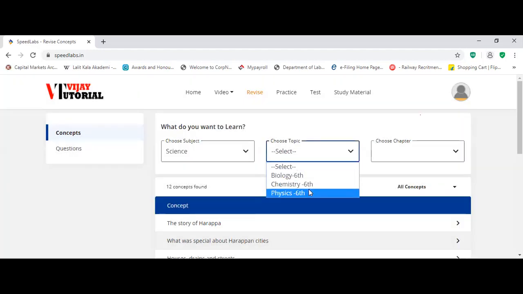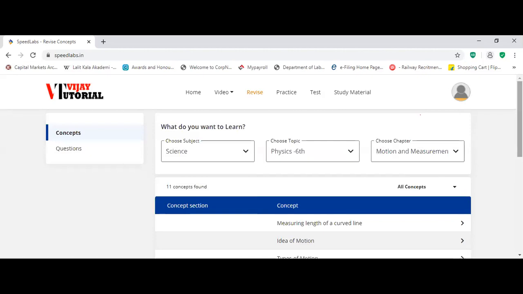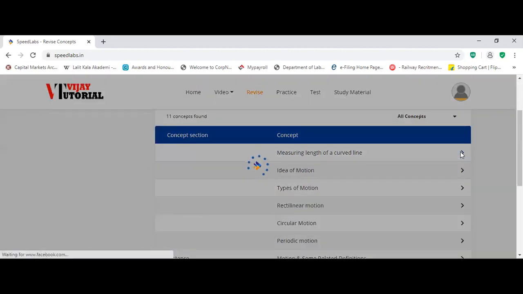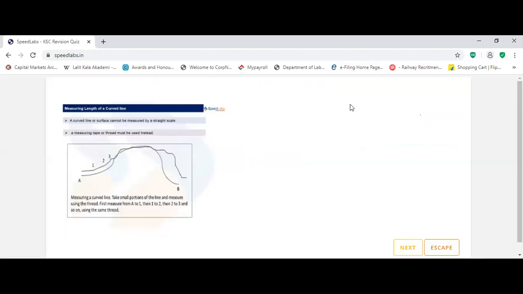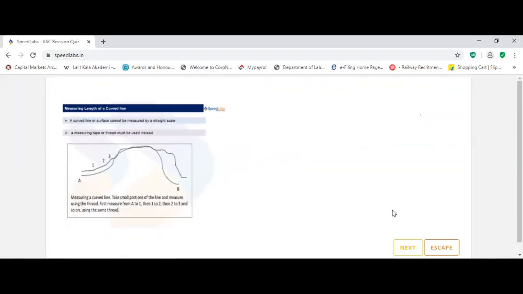In science, you have to go with the same thing: physics, chemistry, biology. You have to select the subjects, chapters. These are the chapters, and you have to select these topics. You can expand, you can learn. You can zoom in on the mobile also, and you can learn the concepts of science.